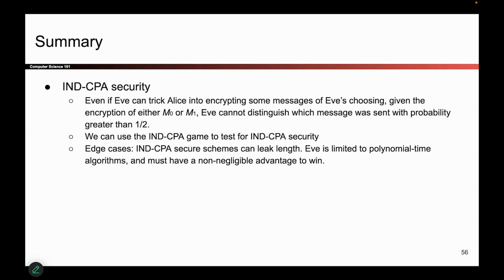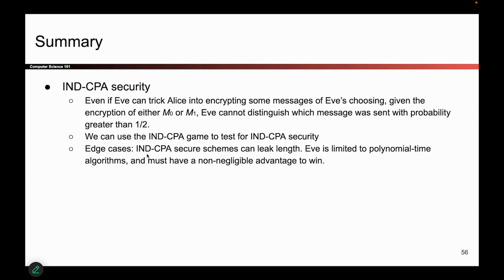If her guesses are no better than random, the scheme is secure, it's not leaking anything. If she is able to guess better than random, it's a sign that we are leaking things and the scheme is not secure. And this definition holds for any possible strategy that Eve uses, even strategies that have not been invented yet. And the reason why we're doing this game is not because Eve and Alice are actually real people playing games. It's because we use this game to test if a scheme is CPA secure or not. And if you come back next time, we'll actually take some real schemes and plug them into the game and see if you can win them. So you'll be Eve, I'll be Alice, and we'll see if you can win them.